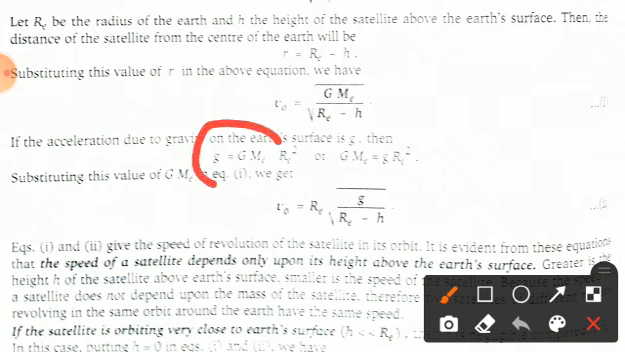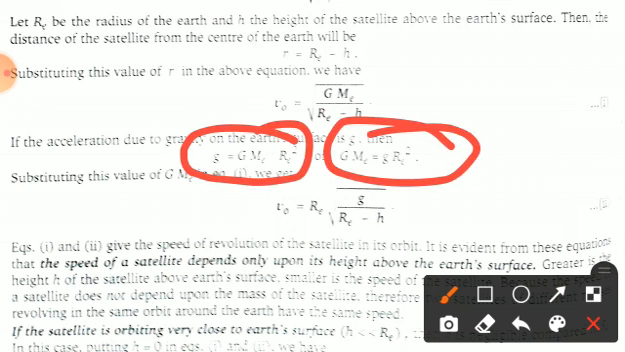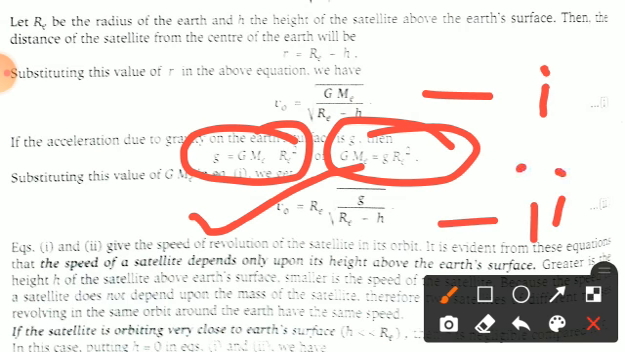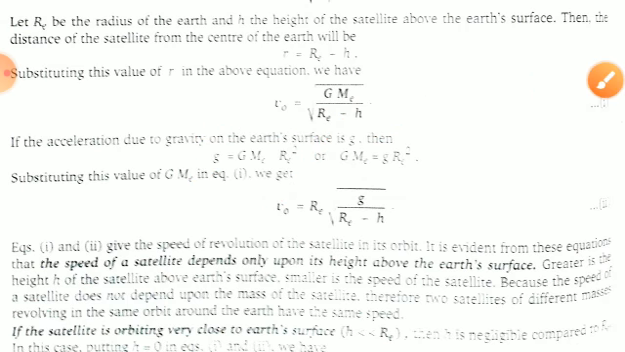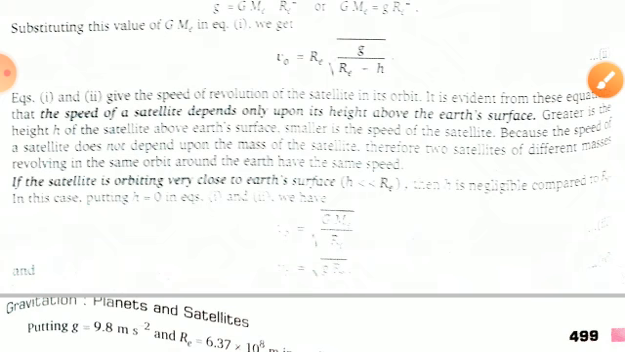So if the acceleration due to gravity on the Earth's surface is g, then this relation changes. You know very well there is a relation between acceleration due to gravity and the gravitational constant: GMe equals g Re square. So we put in place of GMe, and this orbital velocity relation changes in terms of the acceleration due to gravity. So this is your equation 1 and this is your equation 2, fine. From equations 1 and 2 we get the speed of revolution of the satellite in its orbit.